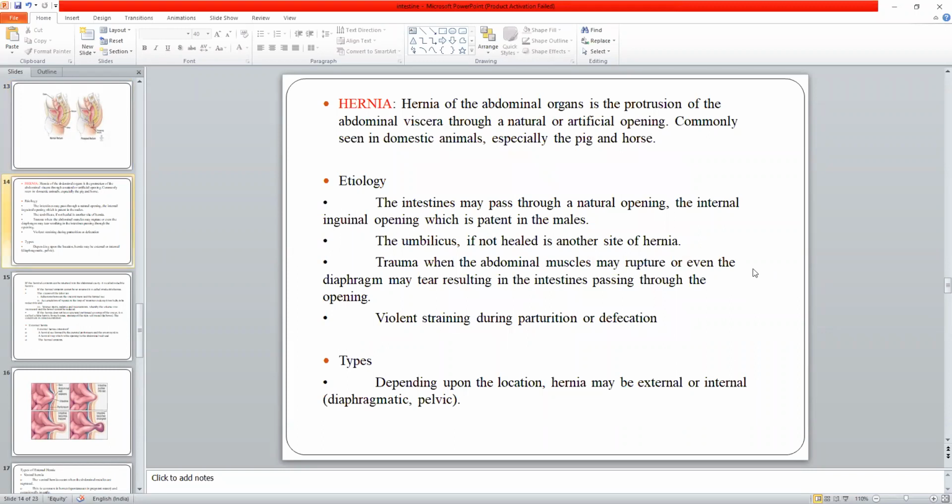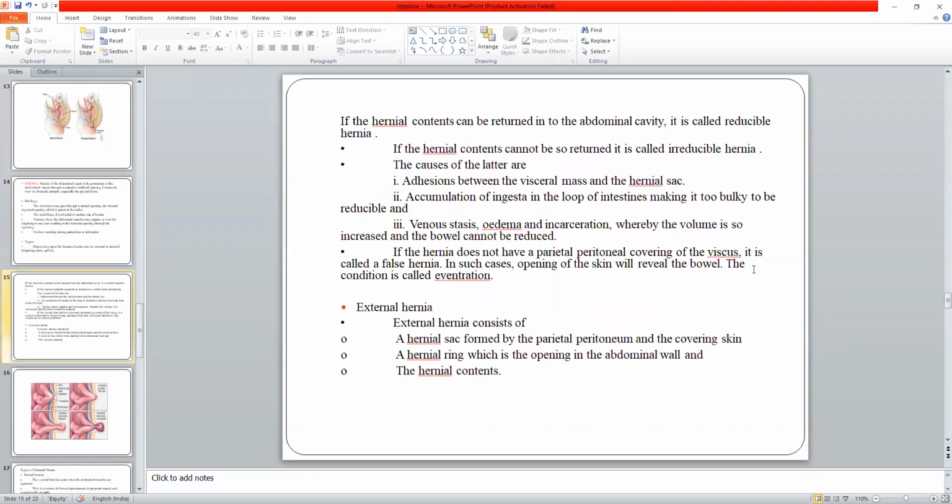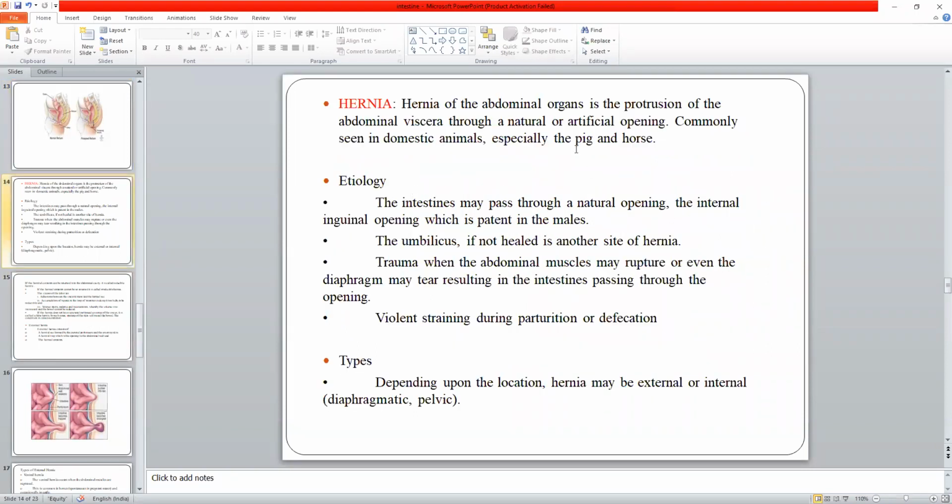Next is the hernia. Hernia is protrusion of the abdominal viscera through a natural or artificial opening. So the opening may be natural or even artificial.